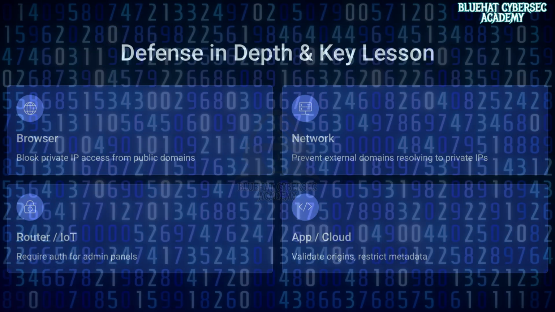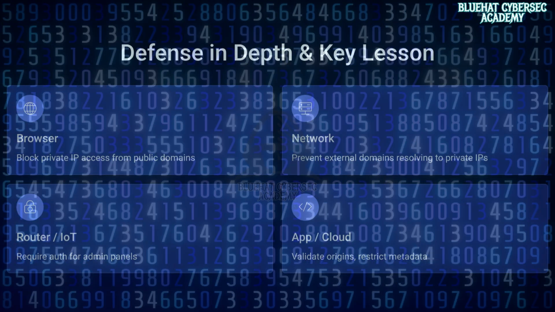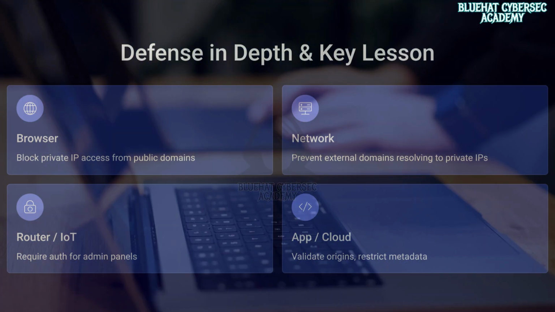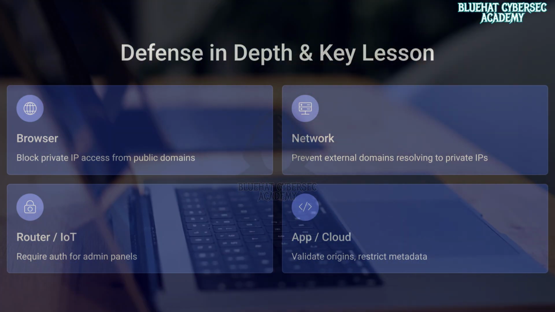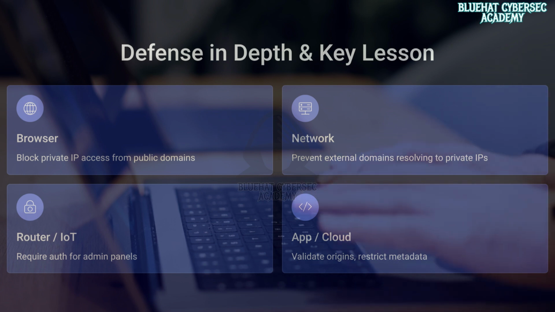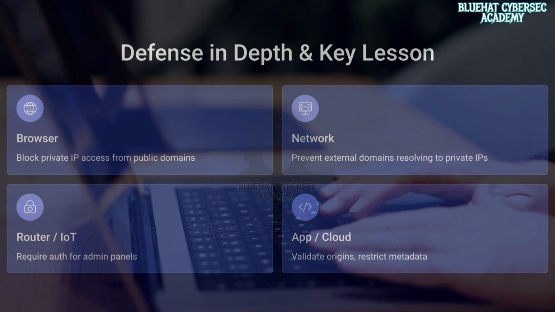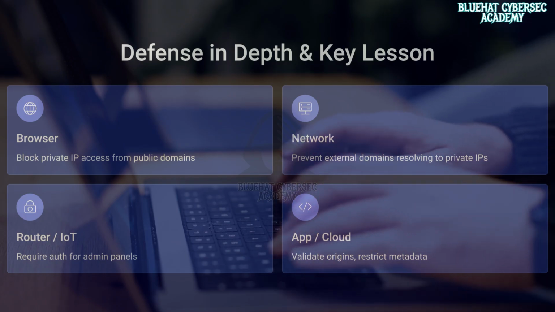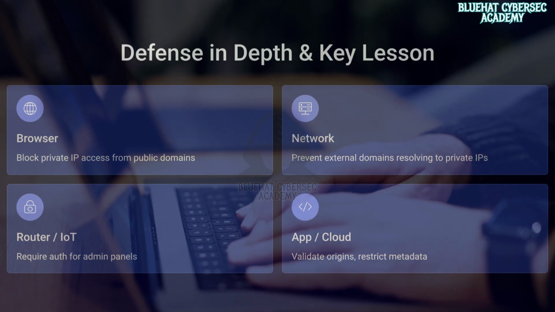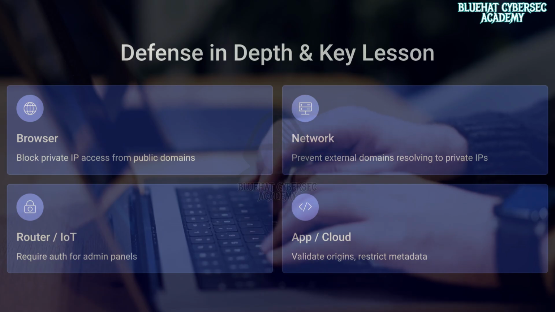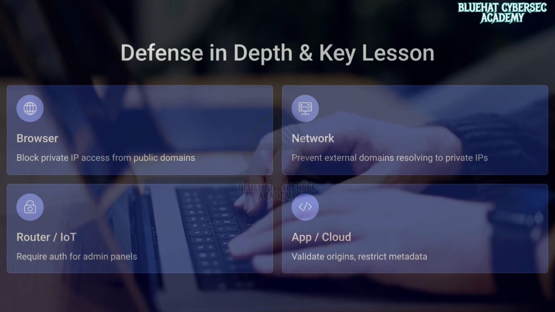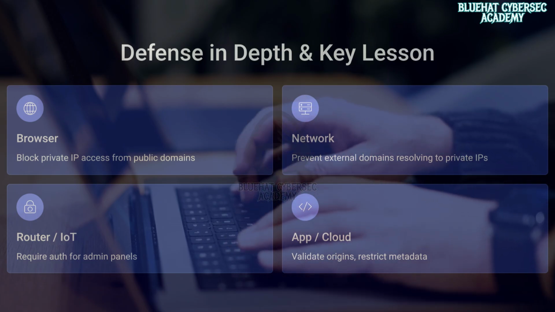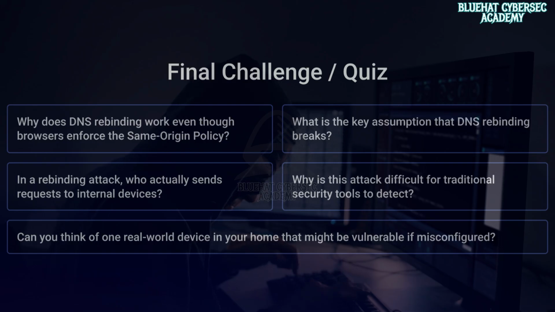Now, stepping back, there's a key insight here that ties everything together. DNS rebinding teaches a very important lesson in security design. No single layer is enough. Not DNS, not the browser, not the network, because each one can be correct on its own and still become dangerous when combined. And that's the core idea. Security breaks not just from failures, but from unexpected interactions between correct systems.